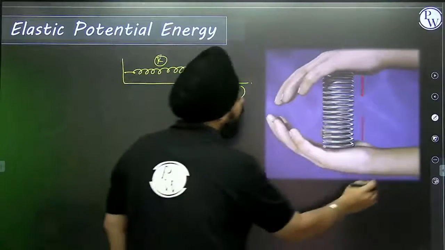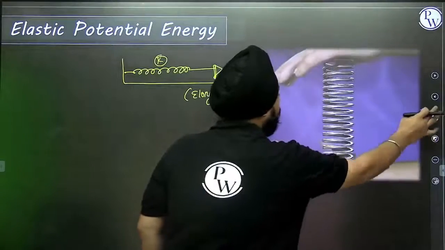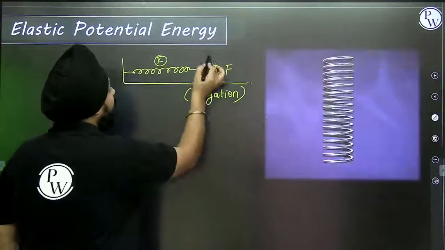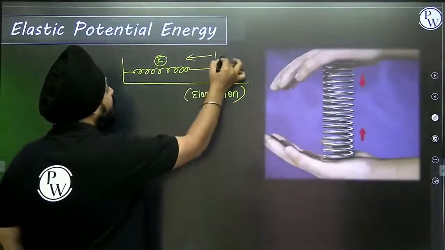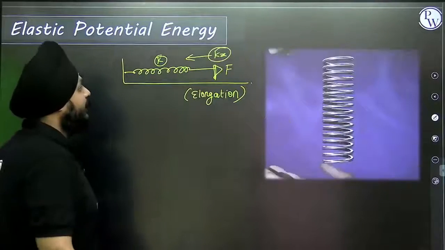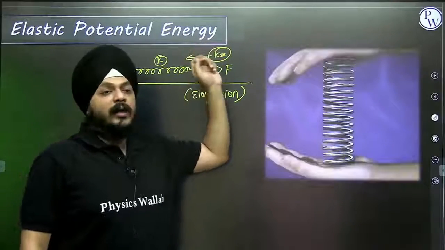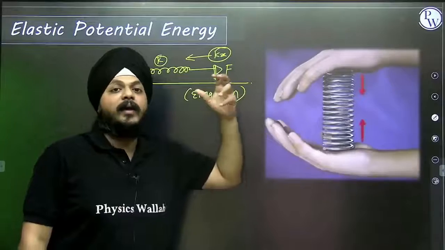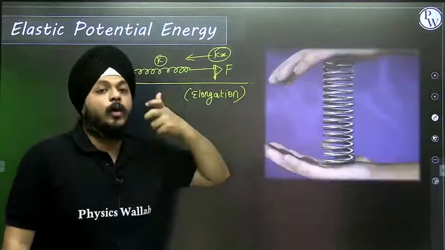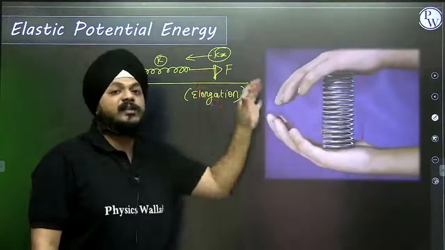And for this elongation, up to certain proportionality limits, one restoring force is generated, that is Kx. This restoring force helps an object regain its original position on removal of the external force.